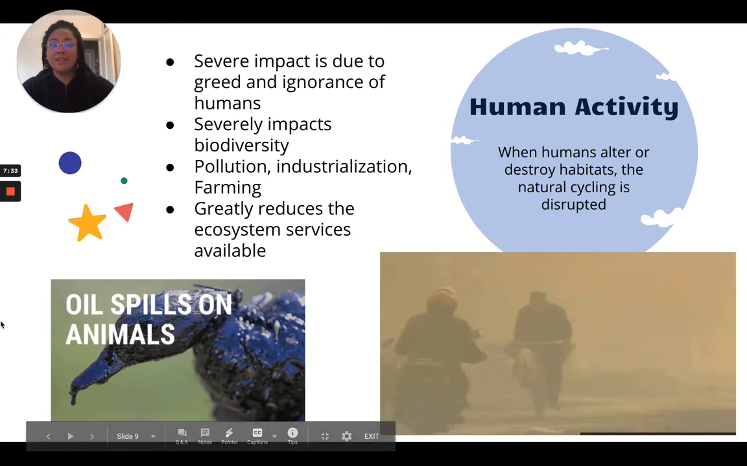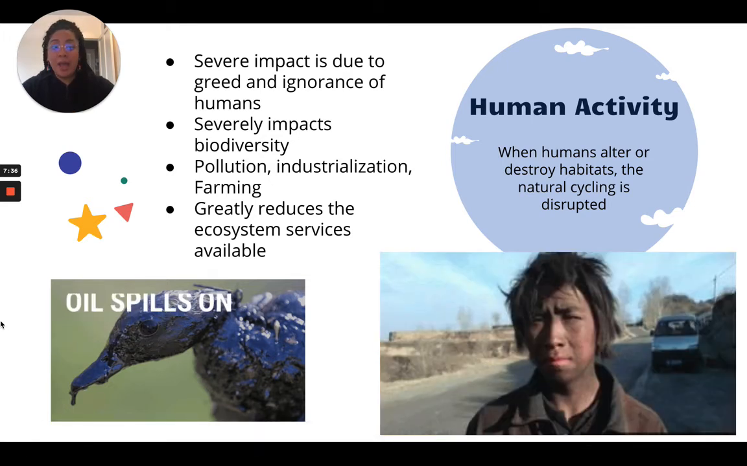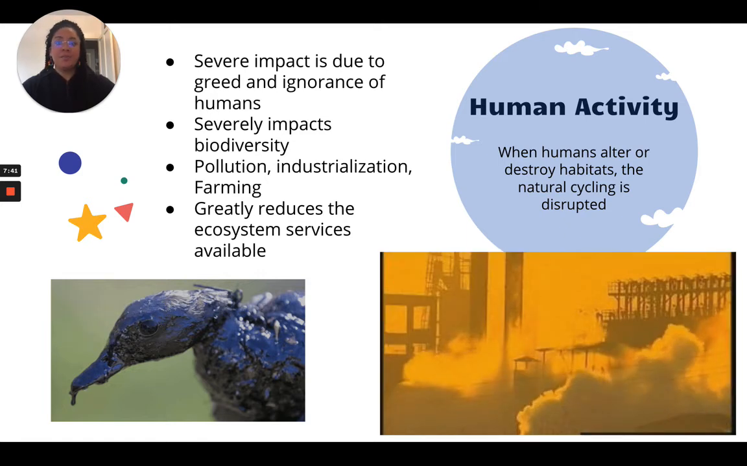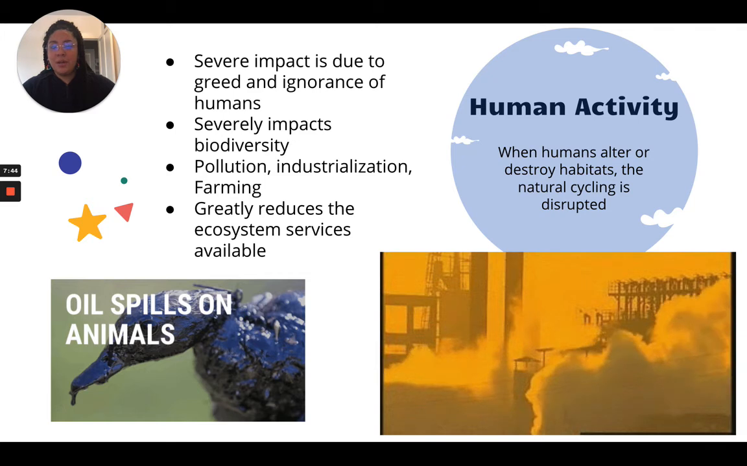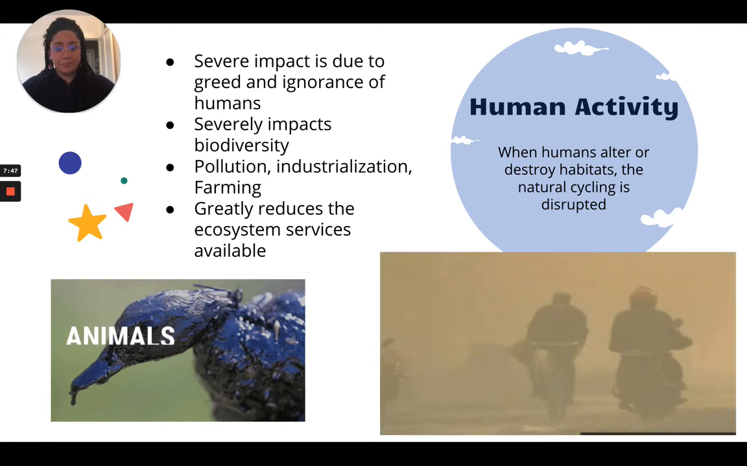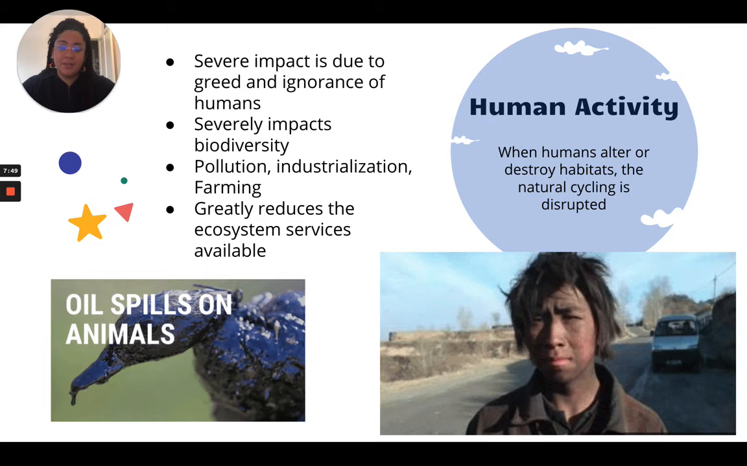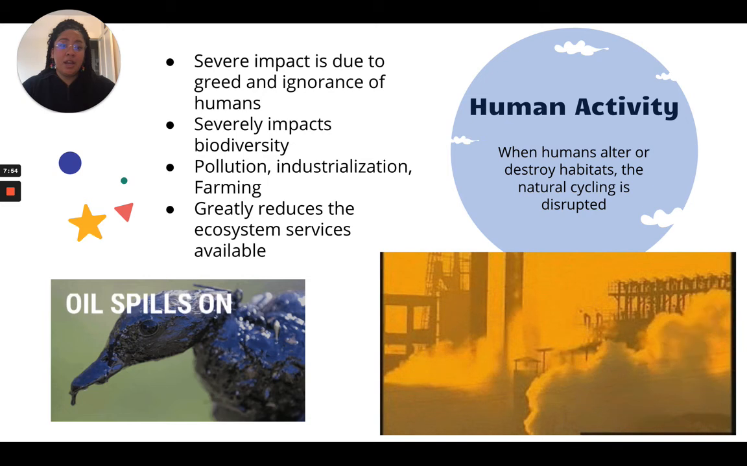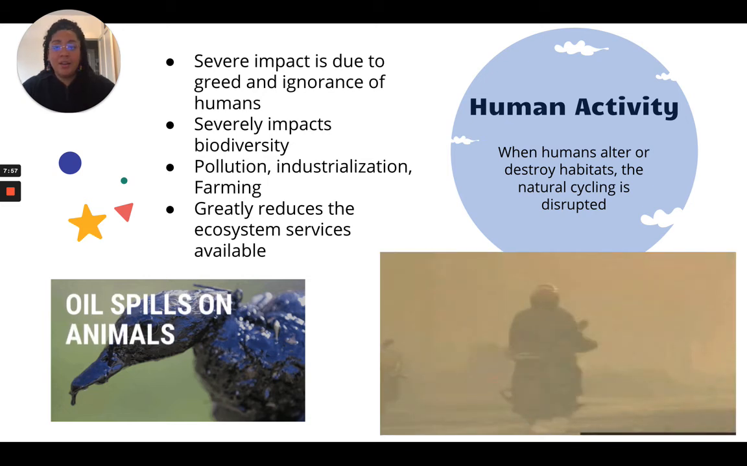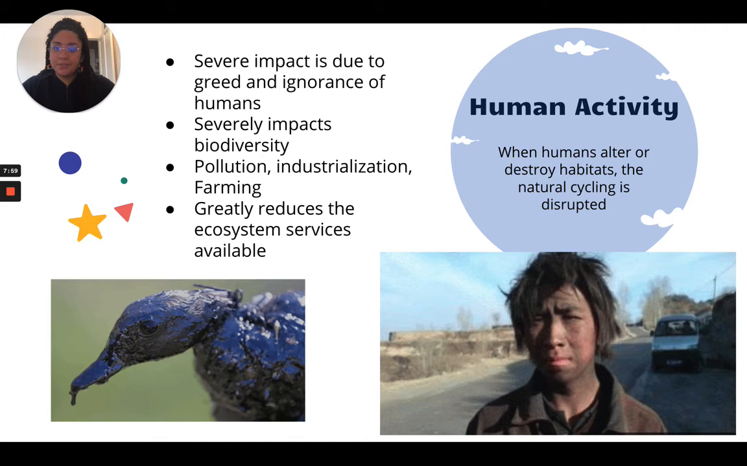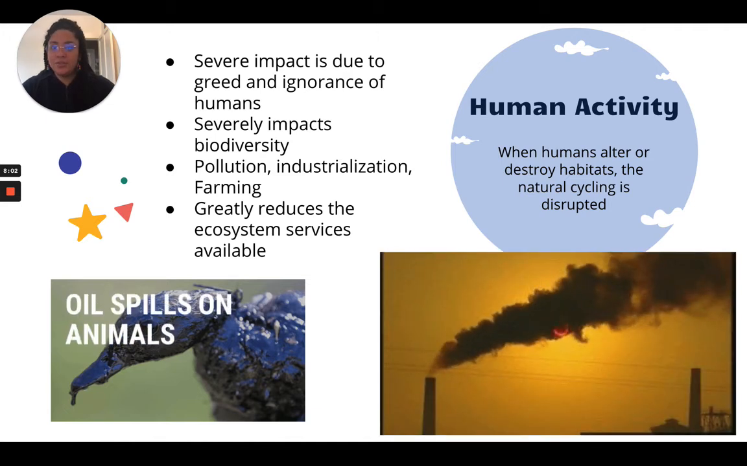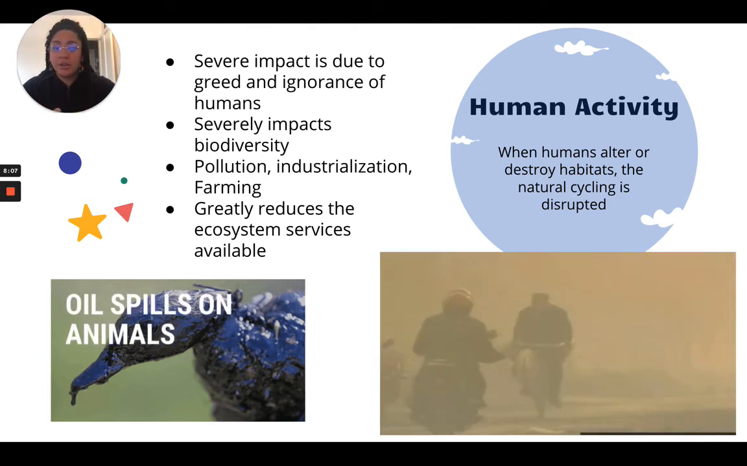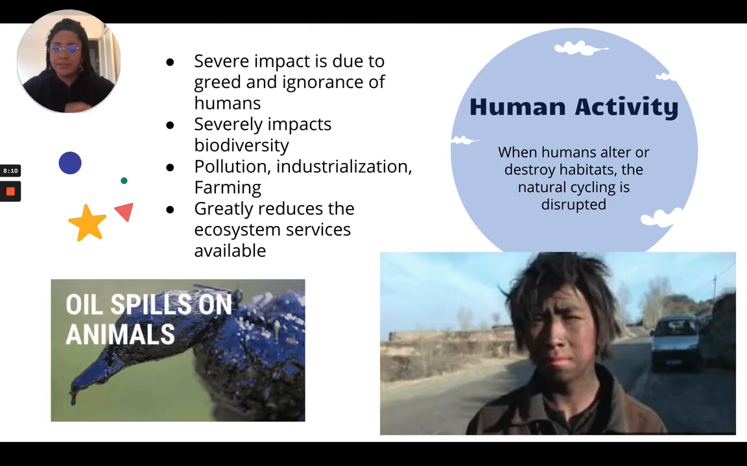Okay, and then there's human activities. So humans can alter or destroy habitats, and the natural cycling is disrupted. So the severe impact can be due to greed or ignorance of humans, and severely impacts biodiversity. So oil spills, pollution, industrialization, all of these things are impacting our biodiversity and they're impacting our ecosystem services. And again, they're greatly reducing the ecosystem services that are available. If you're decreasing biodiversity, you're going to decrease the ecosystem services.